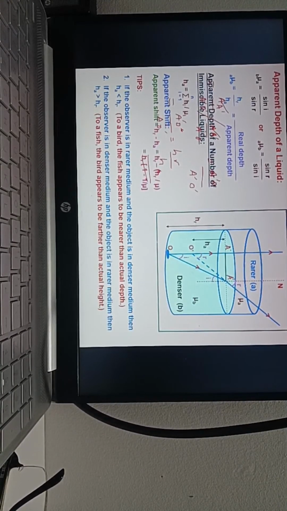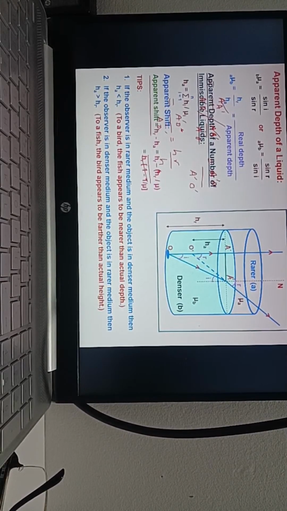These two questions are coming in many tips. Try to understand. A bird, the fish appears to be nearer. For this, this is the equation you have to do.